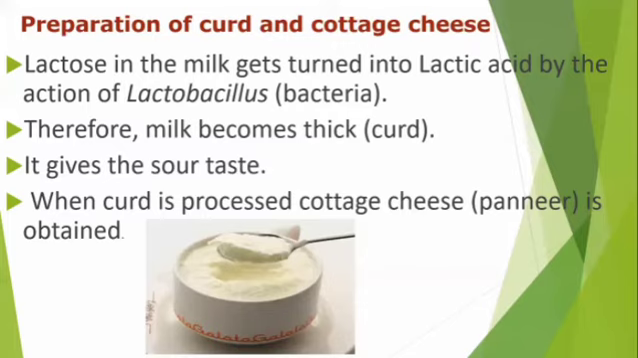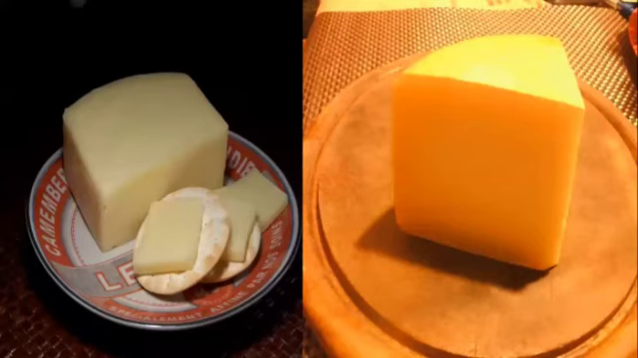Lactose in the milk gets turned into lactic acid by the action of Lactobacillus. The Lactobacillus is a bacterium. Therefore, milk becomes thick. That is curd. It gives a sour taste. When curd is processed into cottage cheese, the paneer is obtained from the milk. So the Lactobacillus bacterium helps in the preparation of curd and cottage cheese.